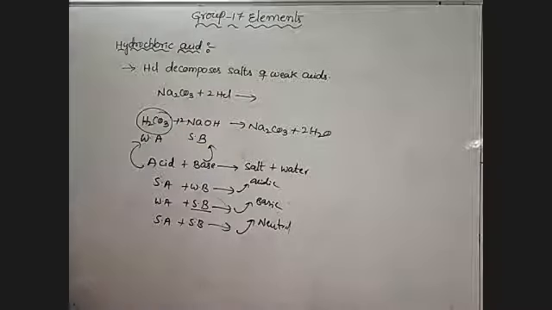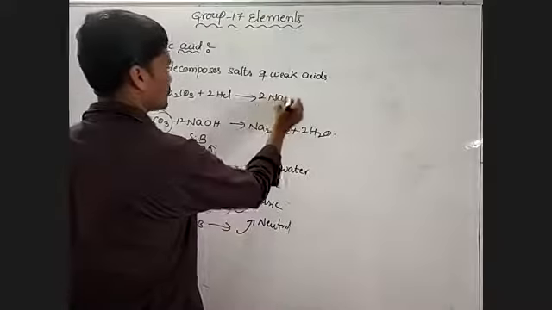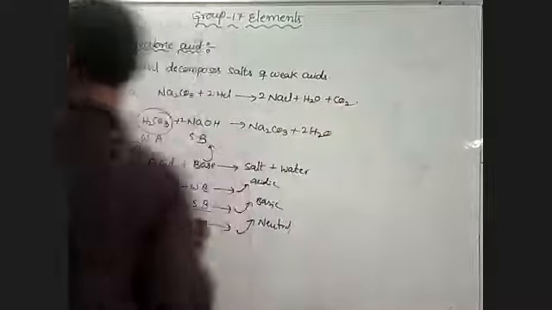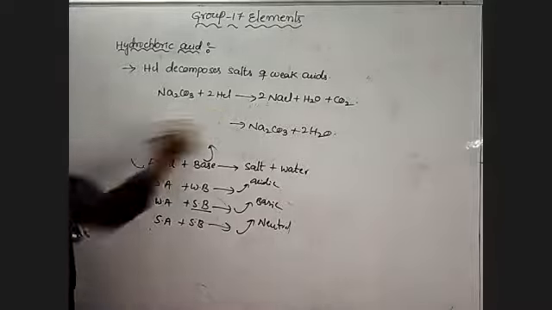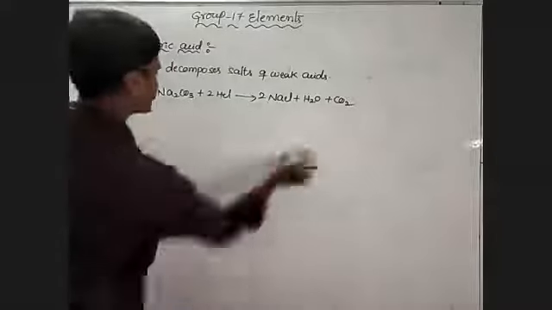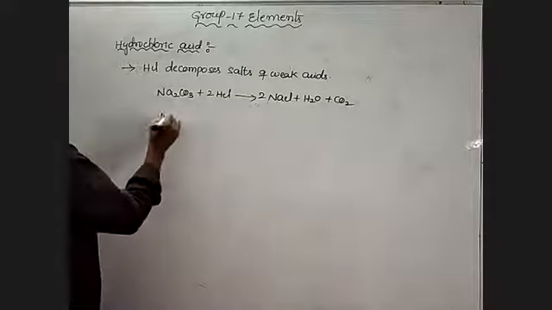So Na2CO3 when combined with HCl forms sodium chloride, NaCl, and H2O and CO2, that is carbon dioxide. Next one is sodium hydrogen carbonate.